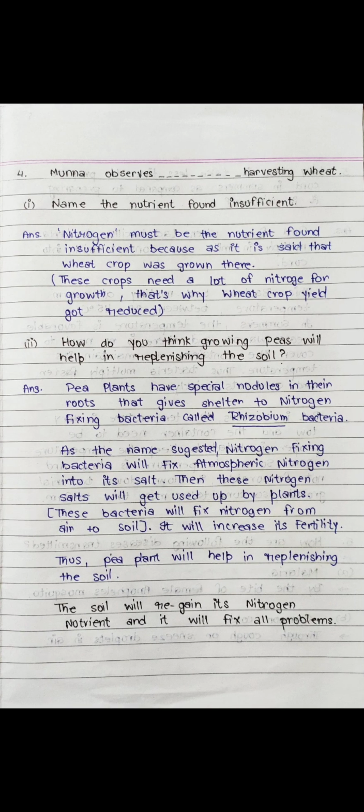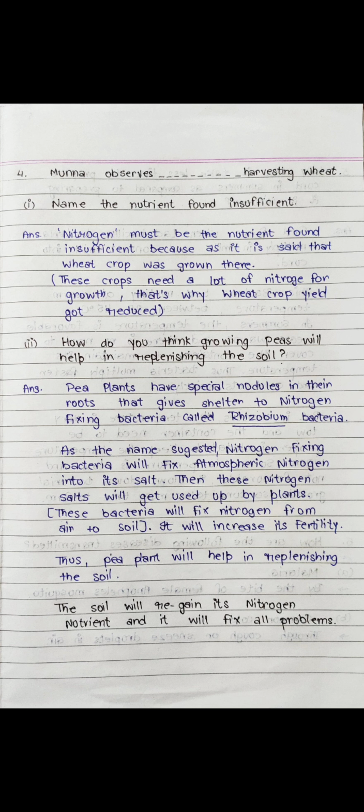Question number 4. Muna observed a decrease in the yield while harvesting wheat. Number 1. Name the nutrient found insufficient. Answer. Nitrogen must be the nutrient found insufficient, because a wheat crop was grown there. These crops need a lot of nitrogen for growth. That's why the wheat crop yield got reduced.